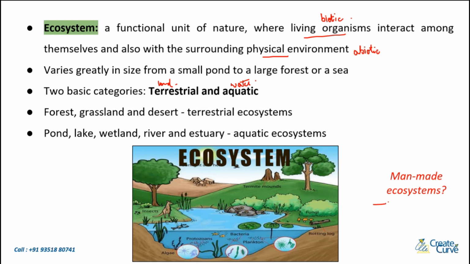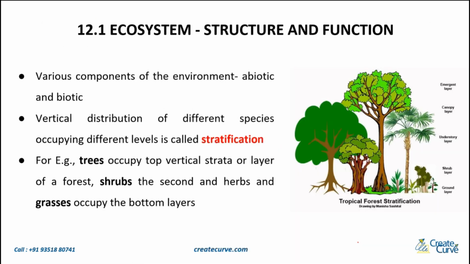Can you think of one more? Botanical gardens, an agricultural field. Set it up. You give it certain nutrients, certain environment. You give a particular boundary to it, that this is my crop field or this is my agricultural field, right? And you're going to be growing certain types of crops over there. So again, a crop field is also a man-made ecosystem. These are some examples. Now, this is the first part of the lesson, which is ecosystem, the structure and function.